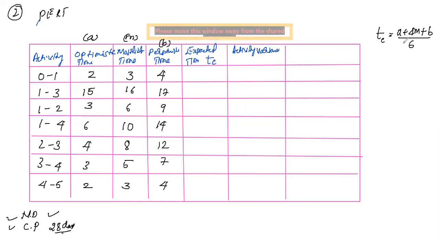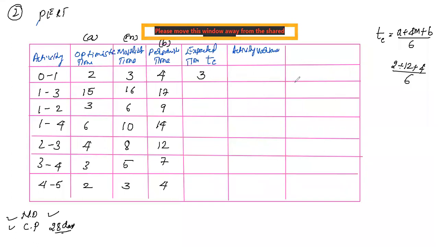Here the A value is 2, the M value is 3, so 4 into 3 is equal to 12, and the B value is 4, divided by 6. What is the value? 18 by 6, so the value will be 3.